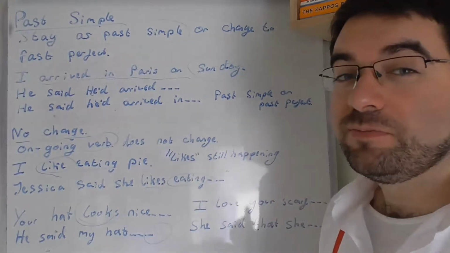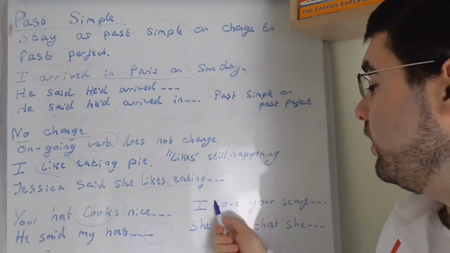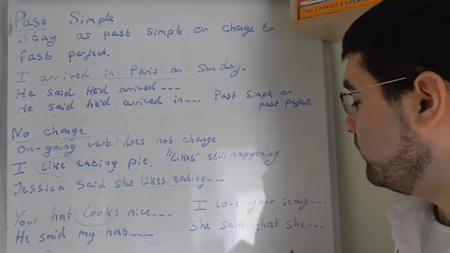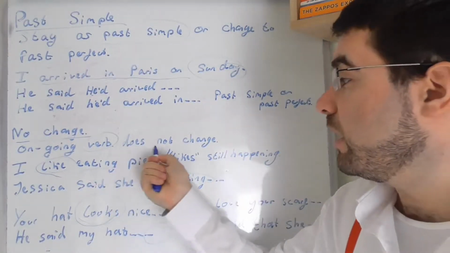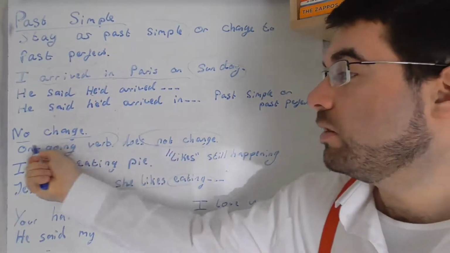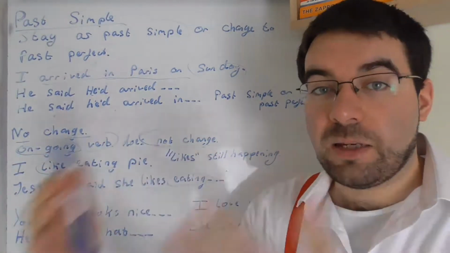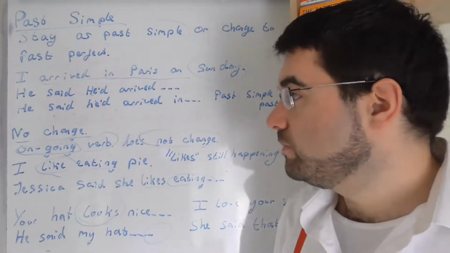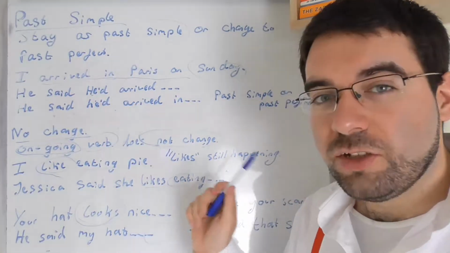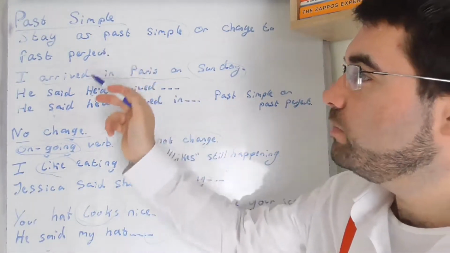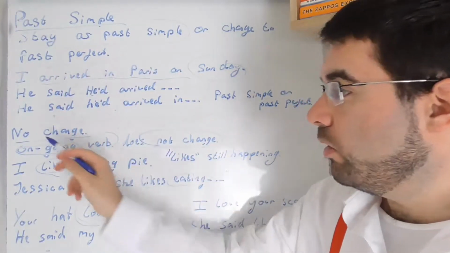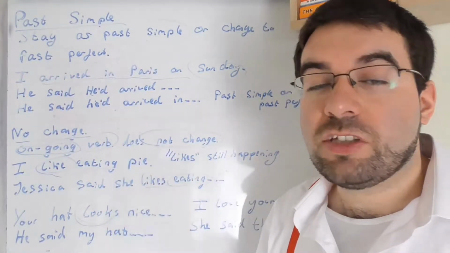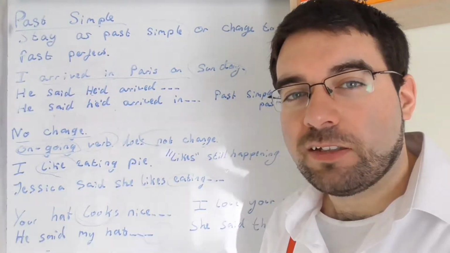And my scarf doesn't change. Love. She said that she loves. Scarf doesn't change. When something is ongoing, still happening, then it does not change. Continuing to happen. Ongoing. Interesting, important stuff. So the past simple stays the same as the past simple or past perfect, and ongoing verbs do not change the tense. Let's keep going.